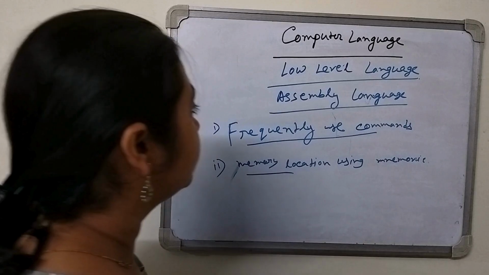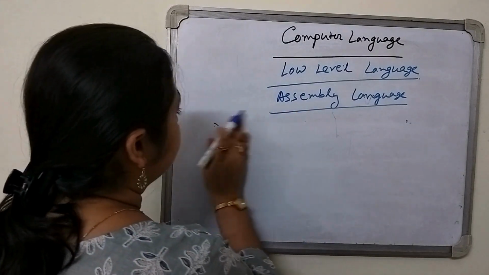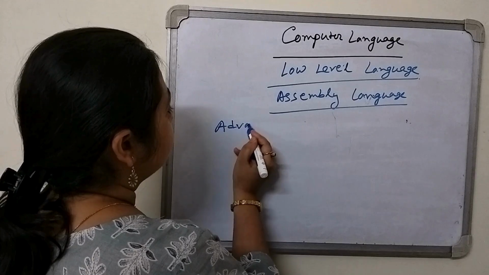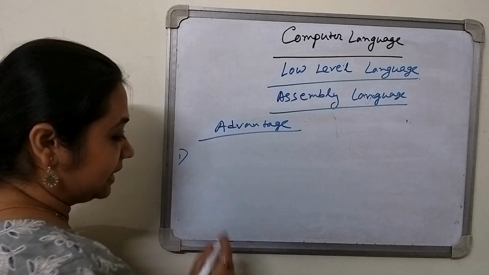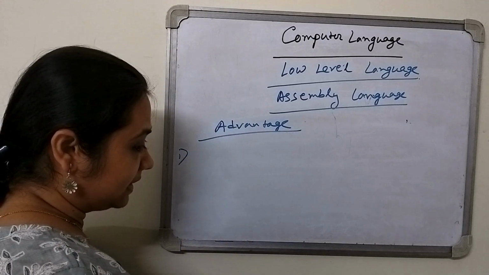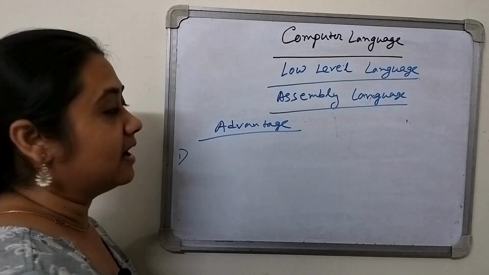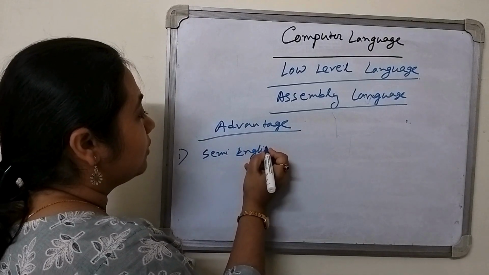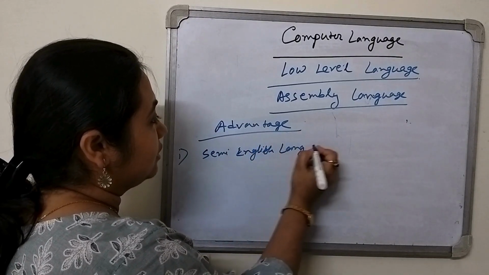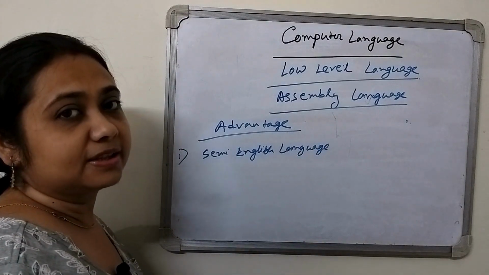After that, we have to know the advantages and disadvantages of this language. At first, the advantages. The advantage is that we remember some mnemonics, and this is a semi-English language. That means in assembly language we are not using the total binary language, nor the full English language.